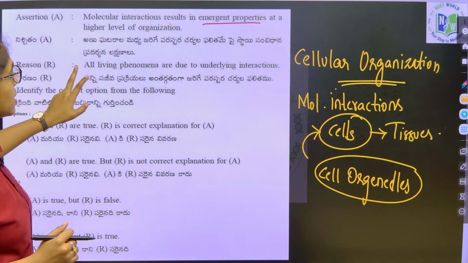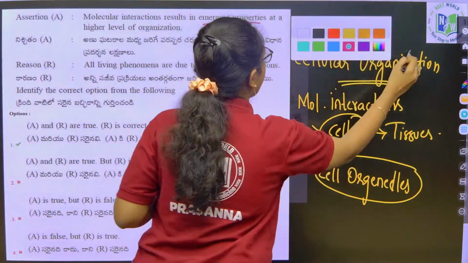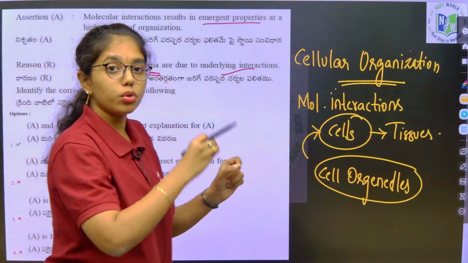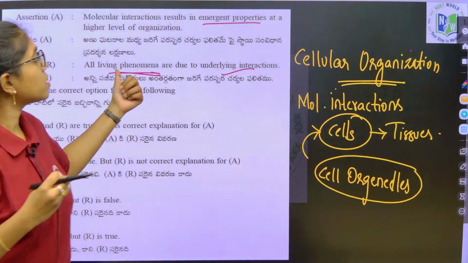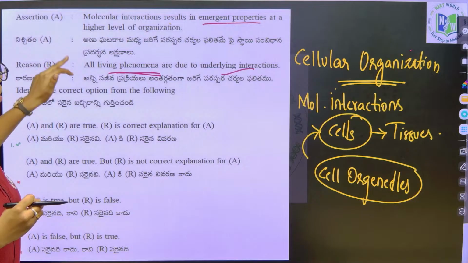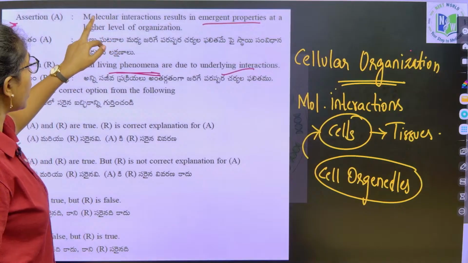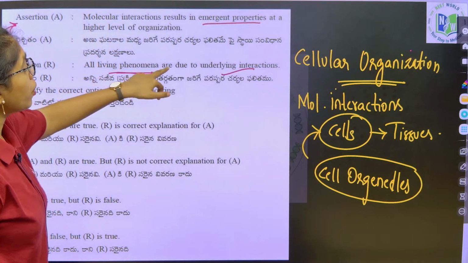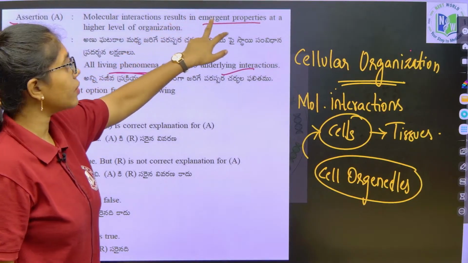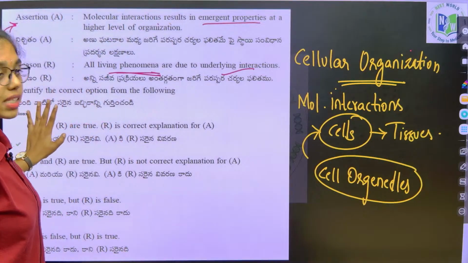In the reason, it is saying all living phenomena are due to underlying interactions, correct. All living phenomena, from cell organelles, from cell to an organism, are due to underlying interactions. So, the assertion is true and the reason is also true. The reason is explaining the assertion. How? In the reason, all living phenomena are due to underlying interactions. This is explaining the molecular interactions of the living phenomena at the higher level of living organization. I hope this is clear to you.